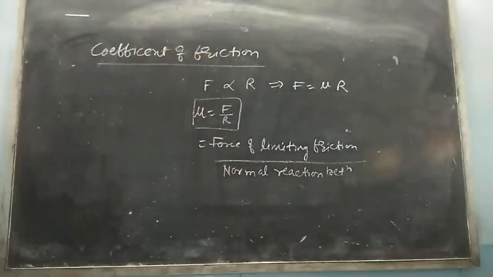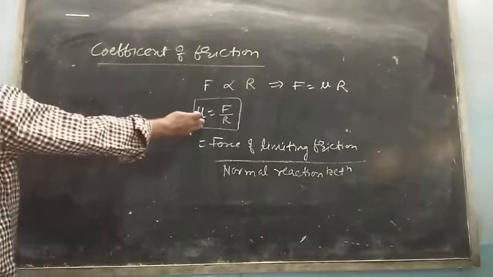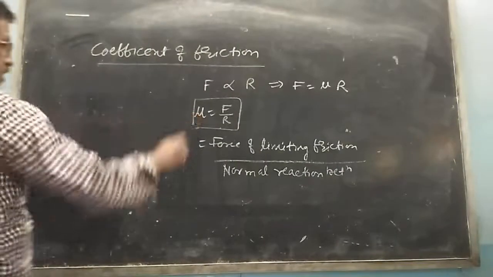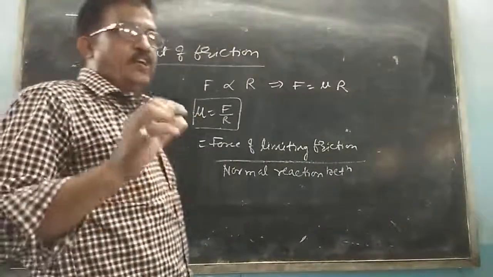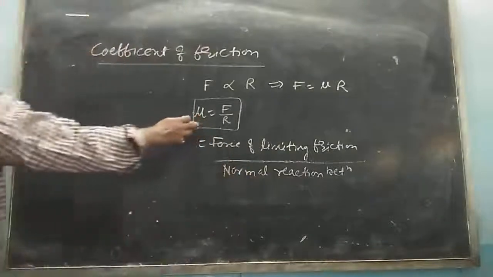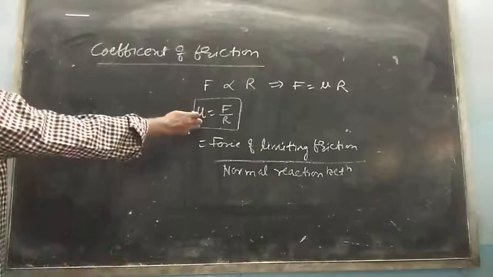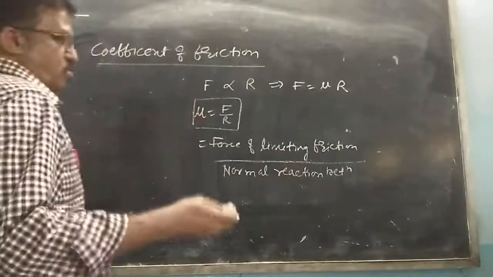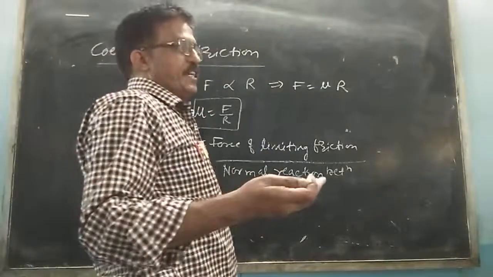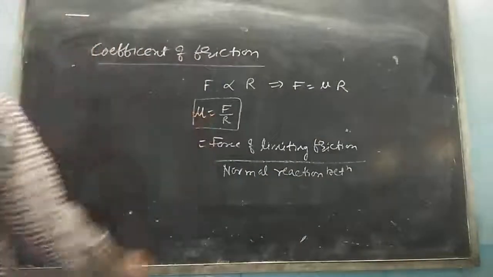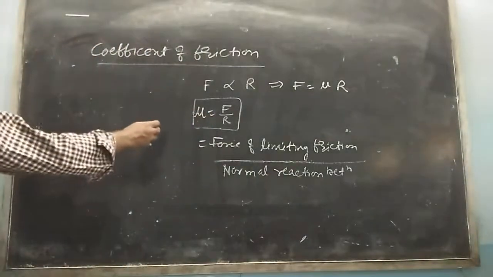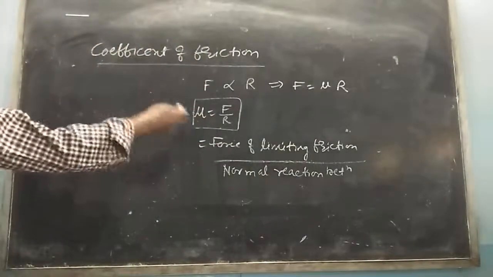Write down this. The value of mu depends on the nature of the surface in contact, whether it is dry or wet, rough or smooth. Whatever kind of surface it is, our mu will depend on that. So is it polished or non polished?